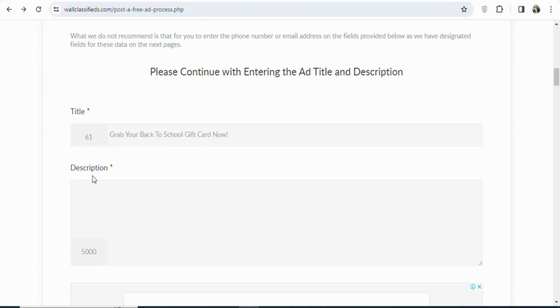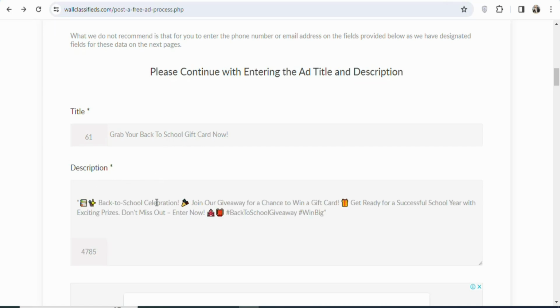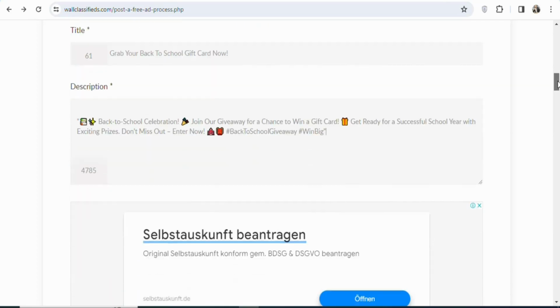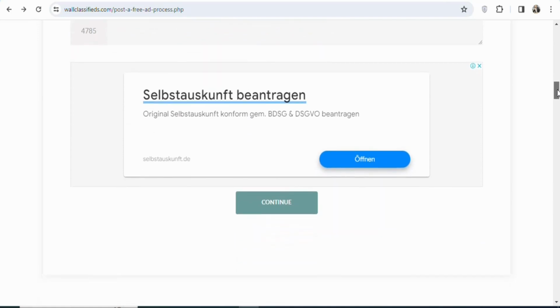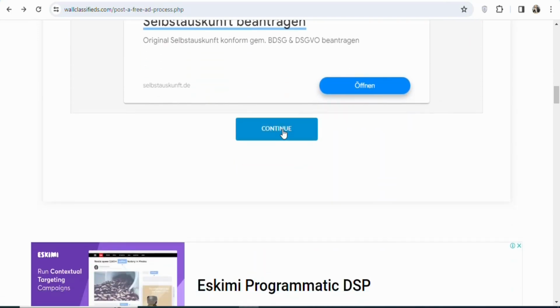Once that is done, you can see a description. You can write some brief information about the offer that you are promoting, inviting people to click on your affiliate link and then win the gift card. In this case, you can see this is my description. Just write some brief information like this. Once you write your information, just paste it here so that people can follow the instruction to win the giveaway. Once that is done, you are going to come right here, click on continue.